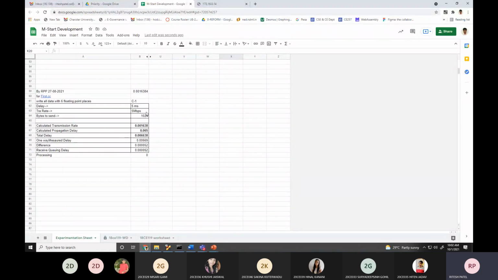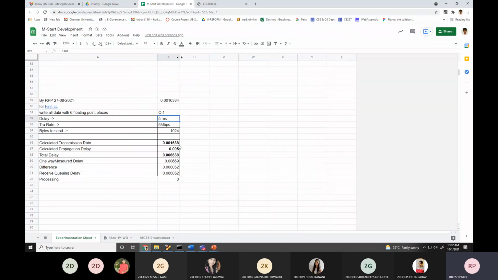Okay, so delay is 5 millisecond, transmission rate 5 bps, bytes to second. Calculated transmission rate: how is it calculated? B64 means bytes to second, 1024 into 8 divided by 5 bps. Then you will get 0.001638, so that is seconds. It is again second. Calculated propagation delay 0.005. Total delay, sum of these two.